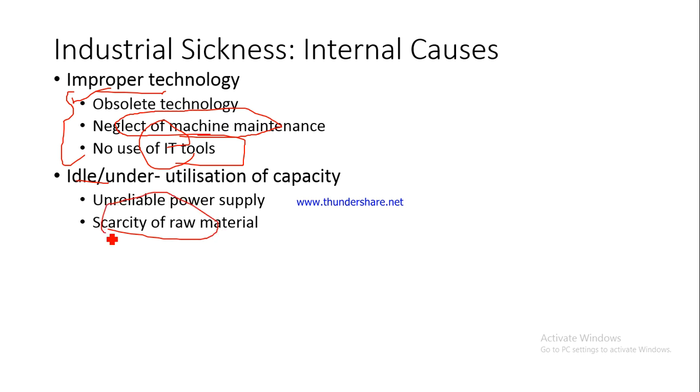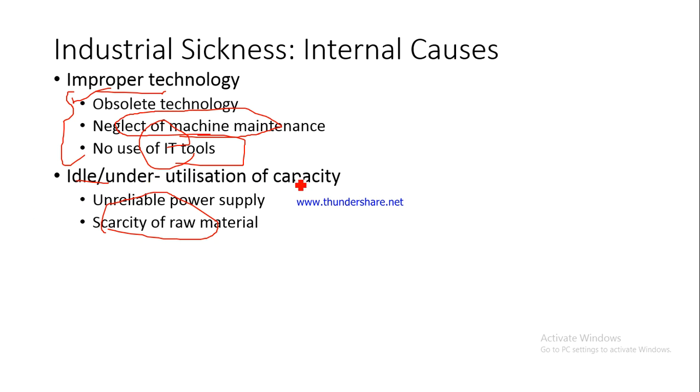The scarcity of raw material will lead to what? Since there is scarcity of raw material, the production line cannot be run throughout the day, it cannot be run for longer duration, and ultimately the production line will have to be stopped in between. So that will lead to idle capacity. So you have your machines, you have the workers manning those machines, but you simply do not have raw material, so the machines are not working and the workers are not working. So this is what we mean by idle capacity. So underutilization or idle capacity.